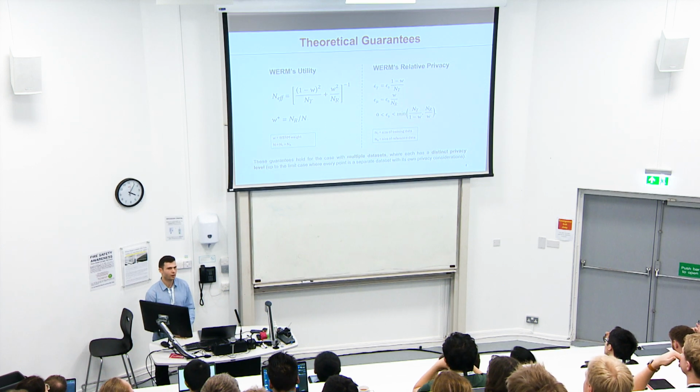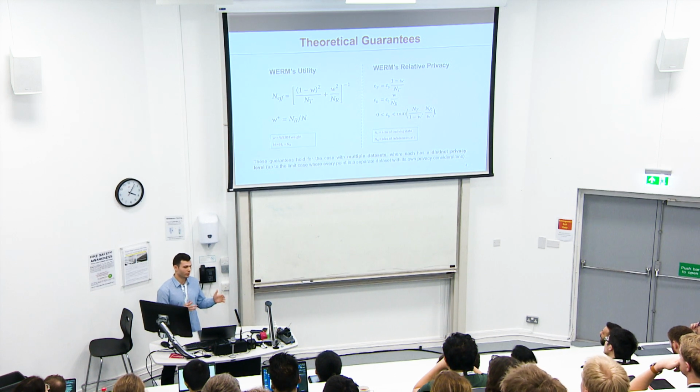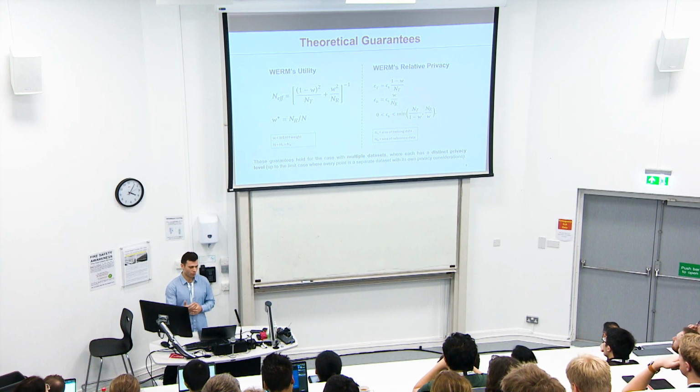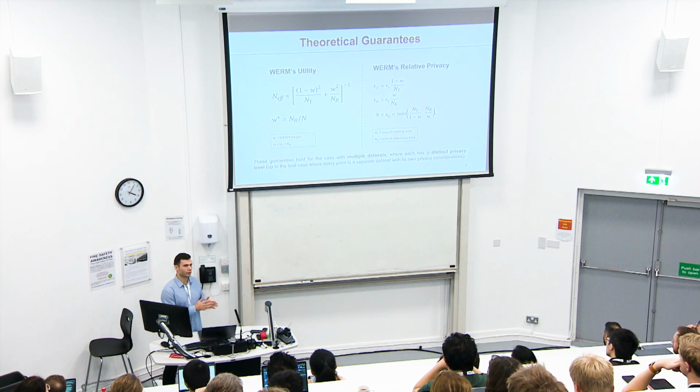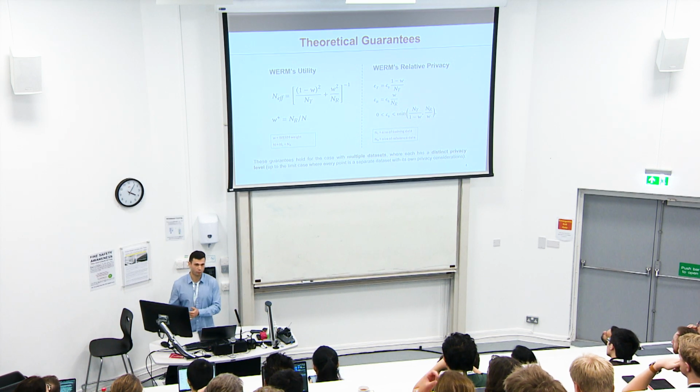So when NT and NR are equal, using a W of 0.5 would result in an effective data set size equal to the total data set size, which would mean that the model utility would be maximized. However, using a W not equal to 0.5 in that case would mean that the utility would not be maximal, and then there would be some trade-off with the privacy.